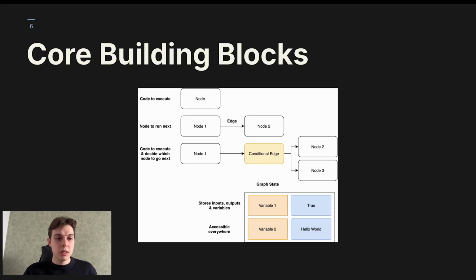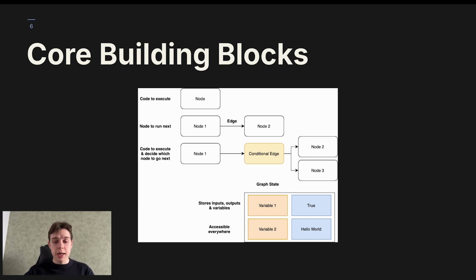Moving on, now let's talk about core building blocks of LangGraph. So we have the nodes that actually have the code that should be executed. Different nodes can be connected with each other using the edges. And also we have the conditional edges, which can decide, based on what happened so far and on the context, what the best next solution should be. Should we run node 2 or node 3? And it will automatically decide on its own what should be better executed.